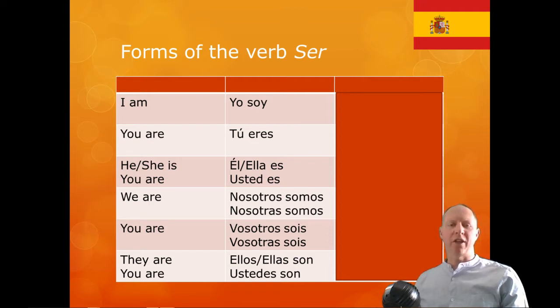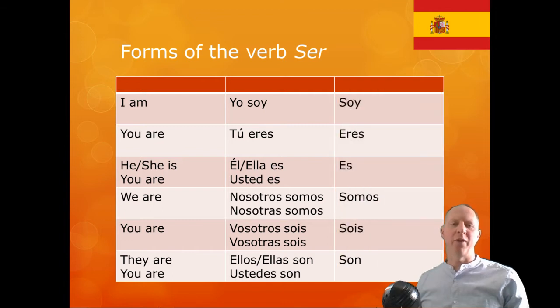Now you'll look at those forms, soy, eres, es, somos, sois, son, and unlike in English where we have are turning up quite a lot, those forms are all different in Spanish. So actually we don't need to put in the pronouns for I, you, we, he, she, they all the time. We can just leave those out because it's clear who we're talking about.